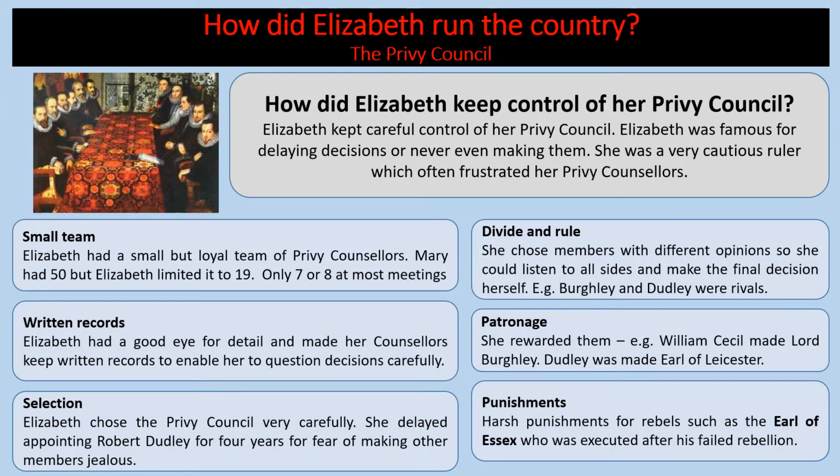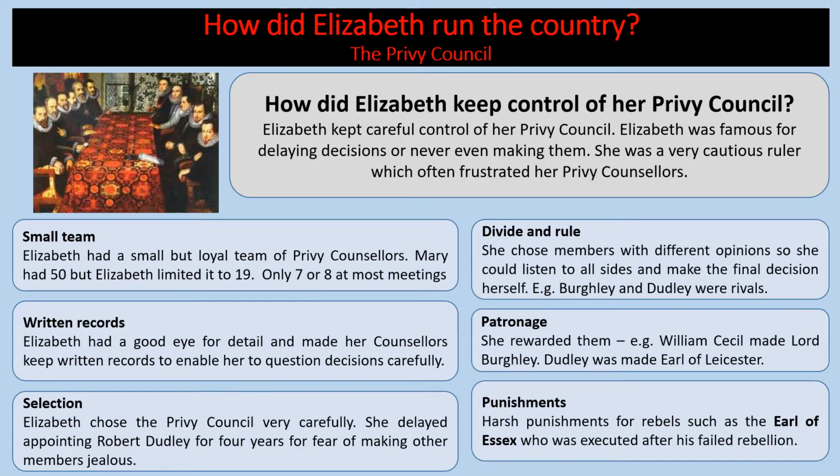Now, how did she keep control of her Privy Council? Well, she was very famous for delaying decisions or not making them. She was a very cautious ruler, and that often frustrated her Privy Councillors. She had a small team. Mary had 50 in her Privy Council, but Elizabeth limited it to 19. And there's only about 7 or 8 at most meetings.